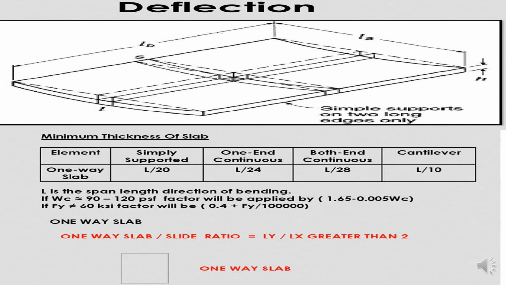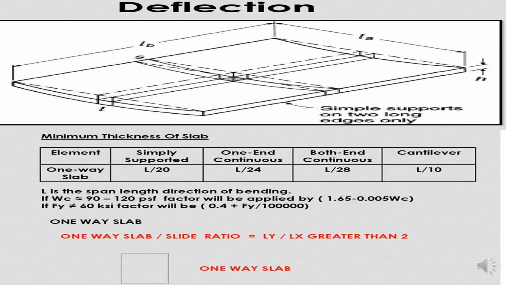Minimum thickness of the slab. One-way slab, simply supported: L by 20. One end continuous: L by 24. Both ends continuous: L by 28. Cantilever: L by 10.